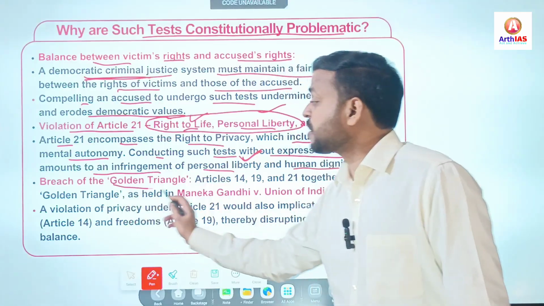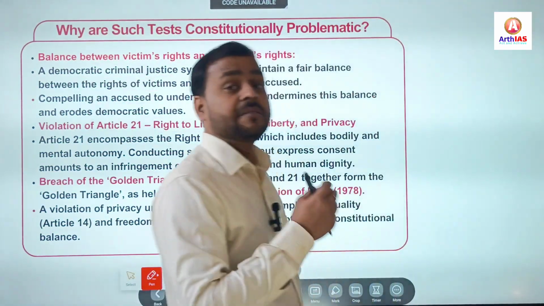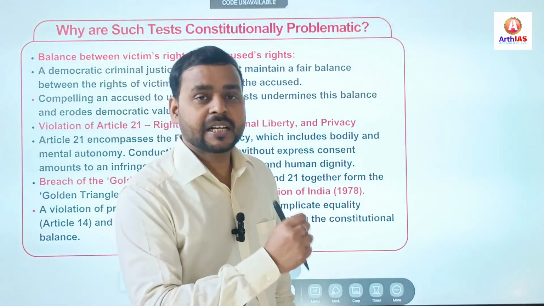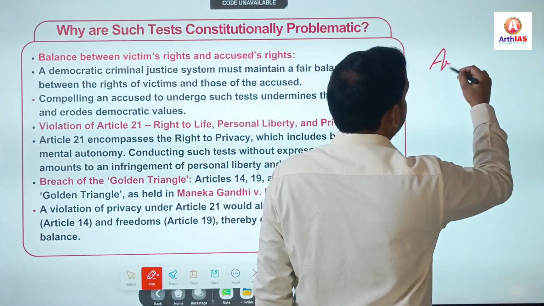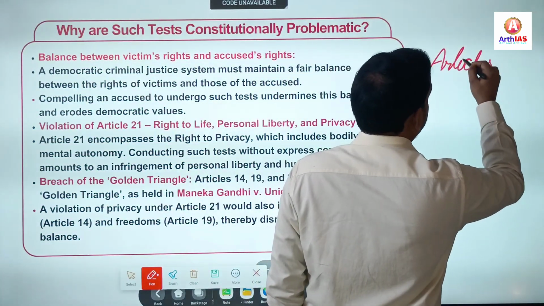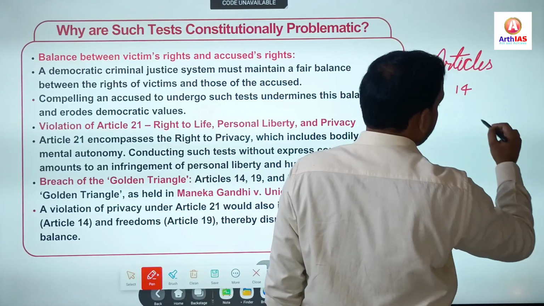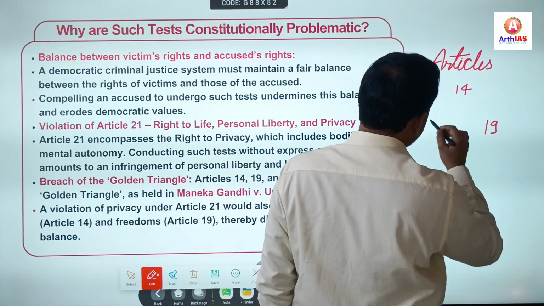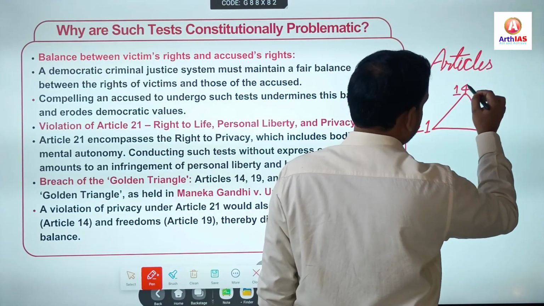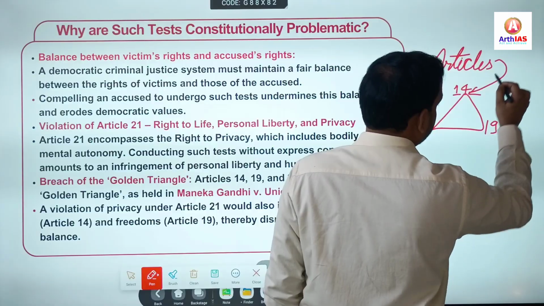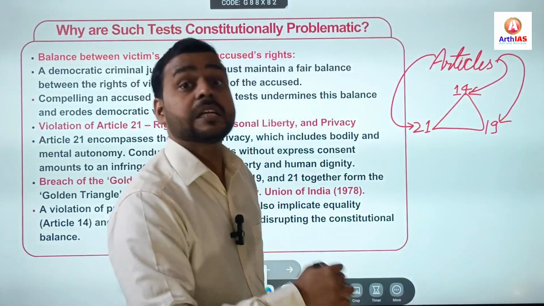Apart from that, there is a breach of the golden triangle. So what is the golden triangle? In the Maneka Gandhi case, 1978, the Supreme Court held that three articles, Article 14, Article 19 and Article 21, are called the golden triangle.